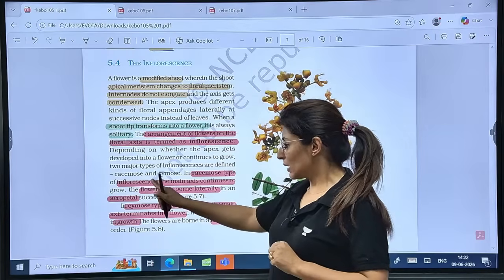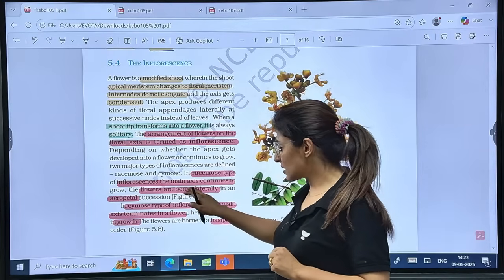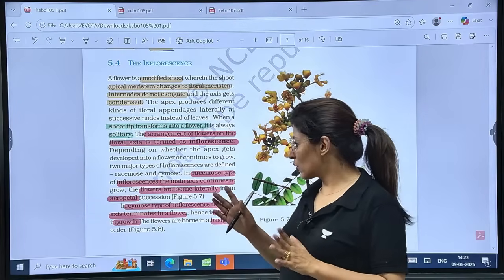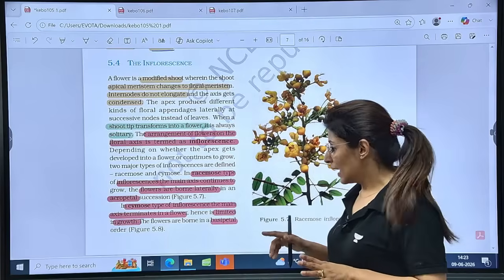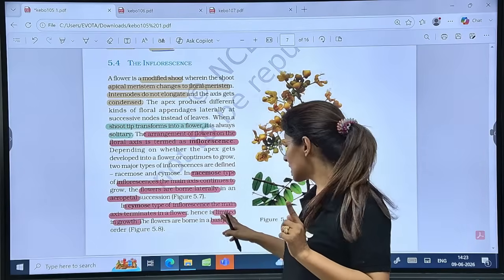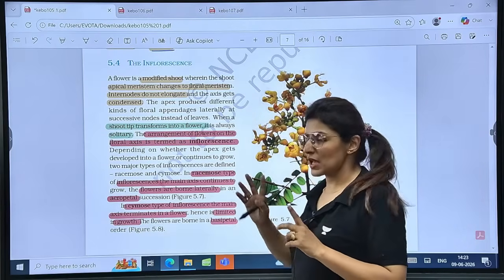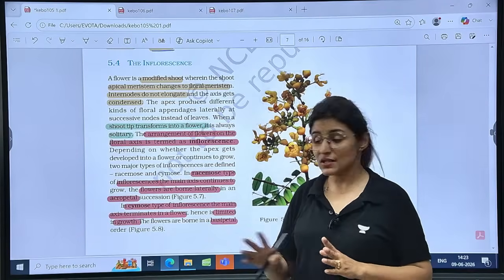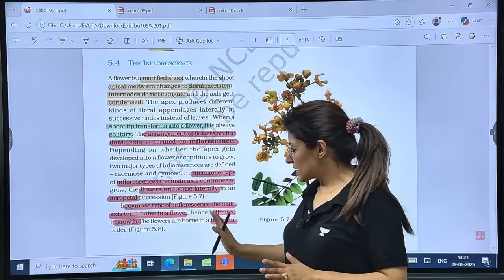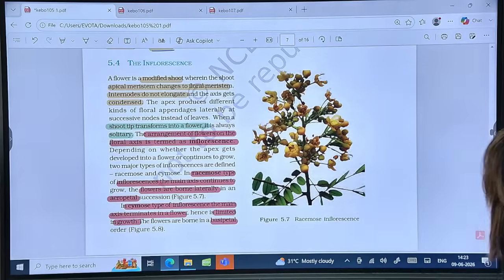In racemose, the main axis continues to grow and flowers are borne laterally in acropetal succession. In cymose, the axis terminates in a flower, so the new flowers arise from the base. So it has limited growth, and cymose will always have a basipetal arrangement of flowers, meaning the newest flowers are at the base. So remember, B and C come together: basipetal in the case of cymose. Yes guys, are these points clear to all? Please tell me.